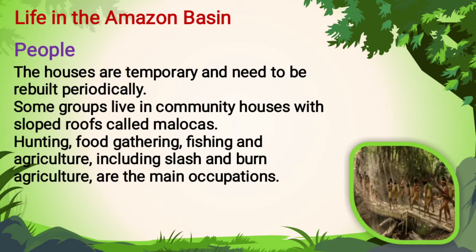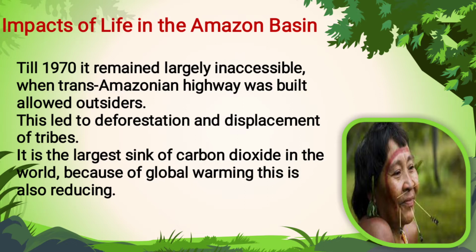They'll do temporary settlements. They won't be permanent in a place. They'll be periodically changing the places and the community, the houses. They'll do activities like hunting, food gathering, and fishing, then burn agriculture. So these are the occupations of the people. And the impact on the Amazon River Basin, the main thing is deforestation. Because of the highways and for buildings, they are destroying the forest.